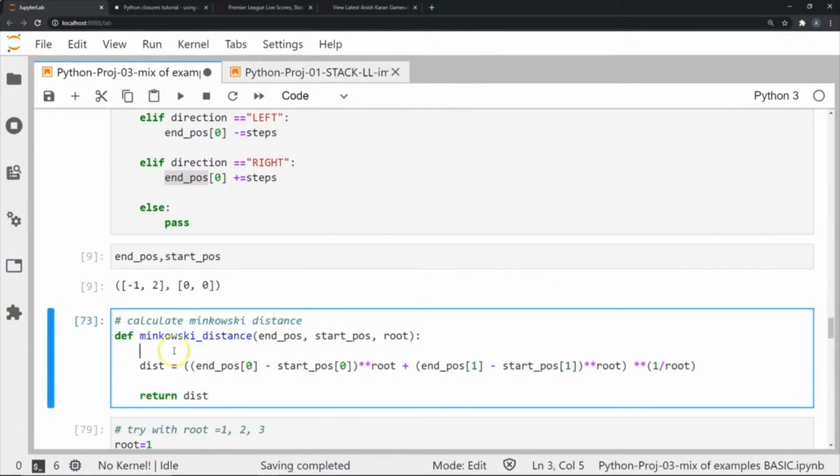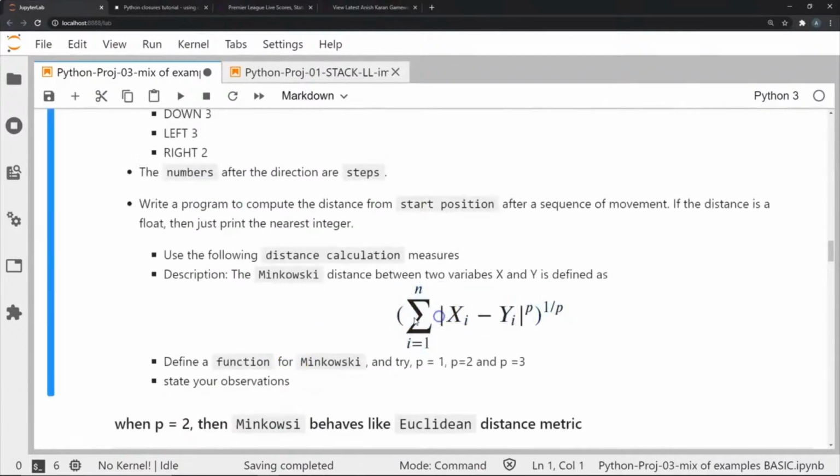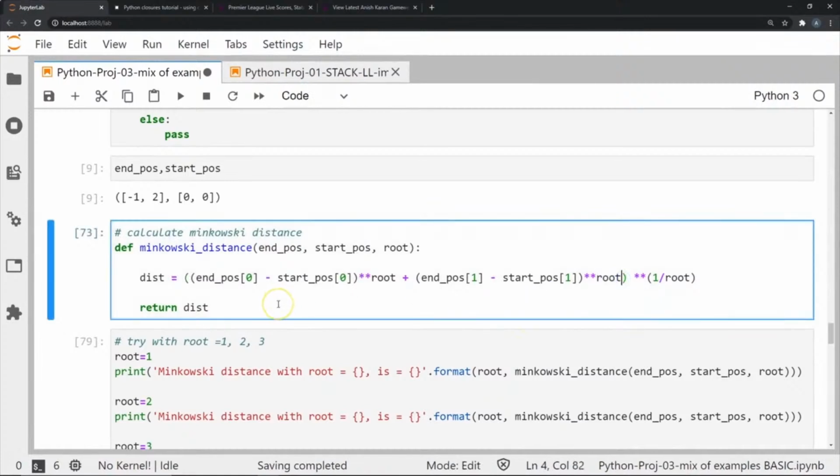We're going to first of all create a function called Minkowski distance, which calculates the difference between the end position x coordinate and the end position y coordinate to the power of a root. We're basically going to do this operation that you saw here, and we're going to use this root variable to specify whether p is equal to 1, 2, or 3, what p value we want to take for this Minkowski distance. So once we've done this, this function will store this much, and it will wait for us to give it a root.